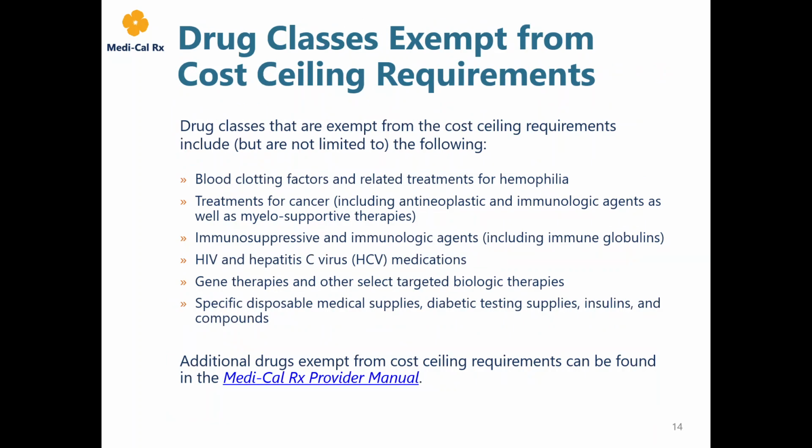Drug classes that are exempt from the cost ceiling requirement include, but are not limited to, the following: blood clotting factors and related treatments for hemophilia, treatments for cancer, immunosuppressive and immunologic agents, HIV and hepatitis C virus medications, gene therapies and other select targeted biologic therapies, and specific disposable medical supplies, diabetic testing supplies, insulins, and compounds. Additional drugs exempt from cost ceiling requirements can be found in the Medi-Cal Rx Provider Manual.